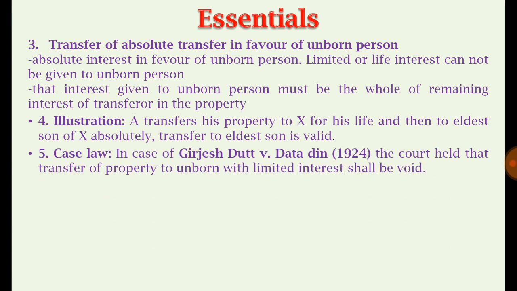Regarding that, there is a case law, Girjesh Dutt versus Dataidin, in 1924. The court observed that the transfer of property to an unborn person with a limited life interest is not valid.